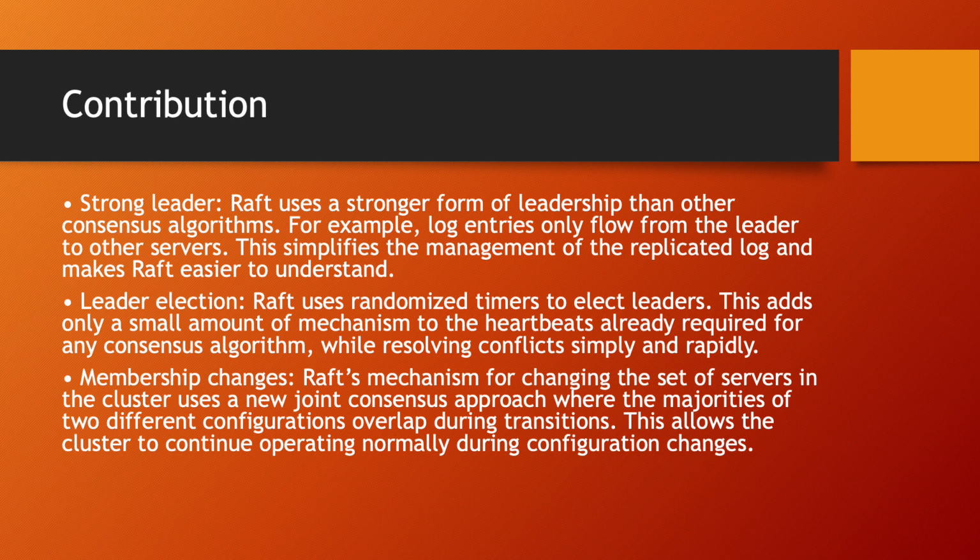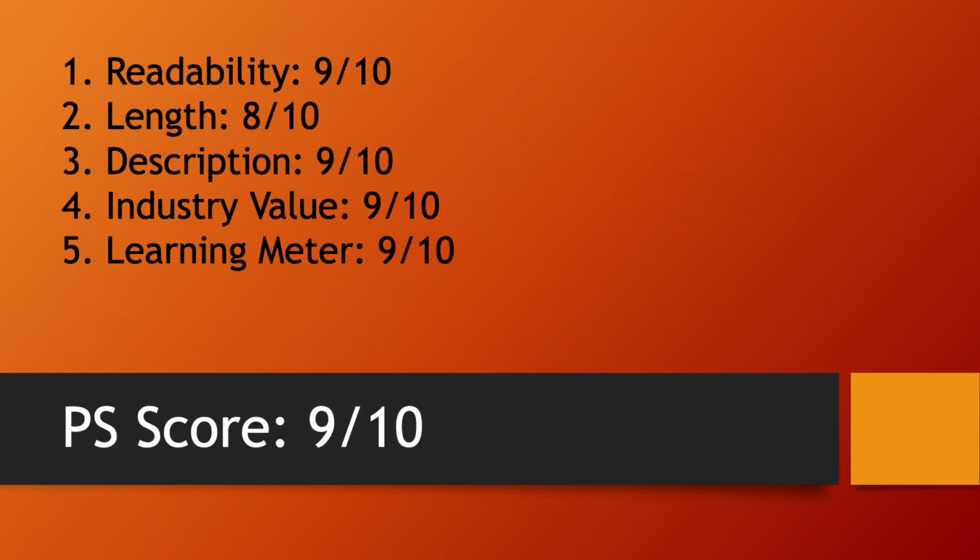Leader election: Raft uses randomized timers to elect leaders. This adds only a small amount of mechanism to the heartbeats already required for many consensus algorithms, while resolving conflicts simply and rapidly. Membership changes: Raft's mechanism for changing the set of servers in the cluster uses a new joint consensus approach where the majorities of two different configurations overlap during transitions. This allows the cluster to continue operating normally during configuration changes.